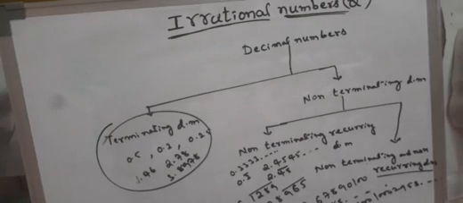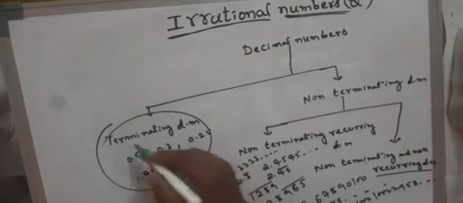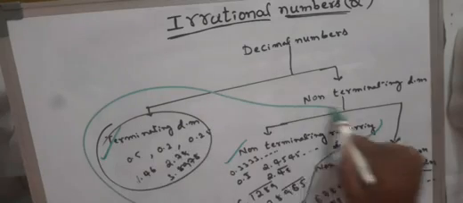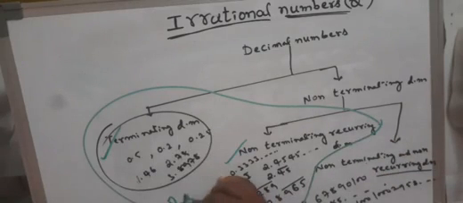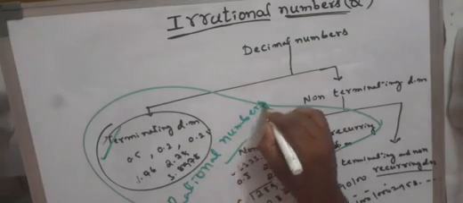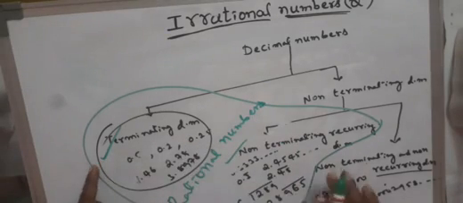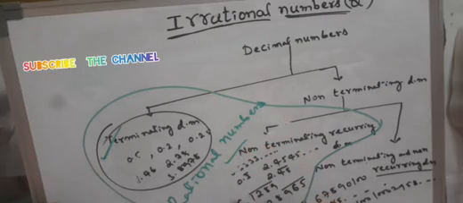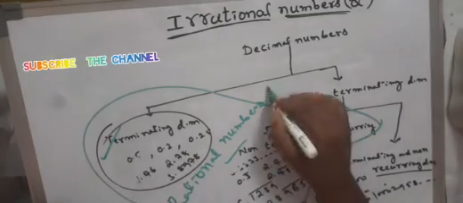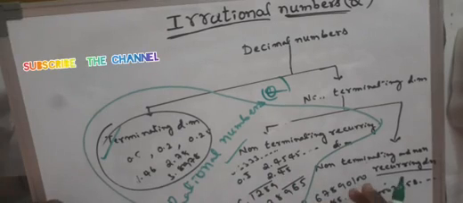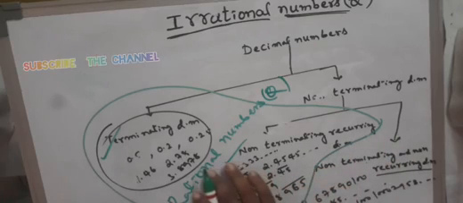Okay, here terminating decimals and non-terminating recurring decimals all come under rational numbers, which are fractions that I can write in the form of p by q. The numbers which can be written in the form of p by q are called rational numbers, which are terminating and non-terminating recurring decimals.